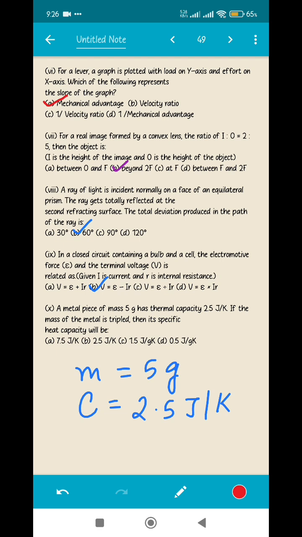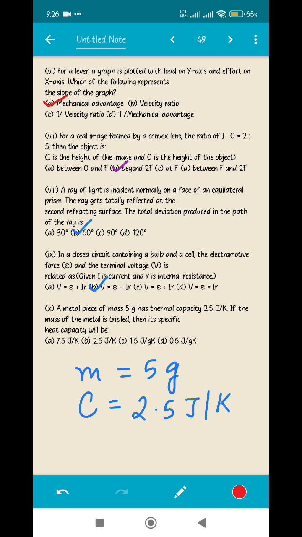It has been said that the mass of the metal is tripled, but as you know, the specific heat capacity is fixed for a given metal, whatever the mass is. That means the specific heat capacity will not depend upon how much mass is changing, because for iron the specific heat capacity will be same even if it is a huge ball of iron or even if it is a small piece of iron. So what will be my specific heat capacity?